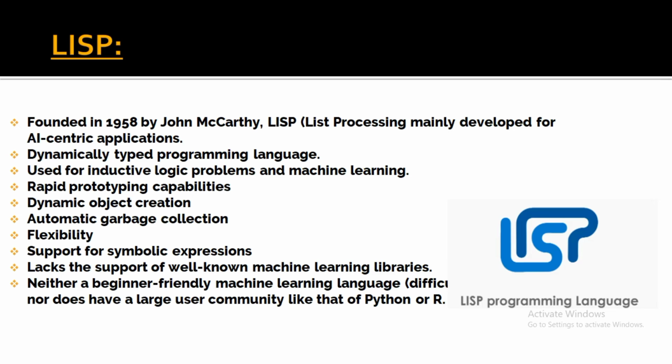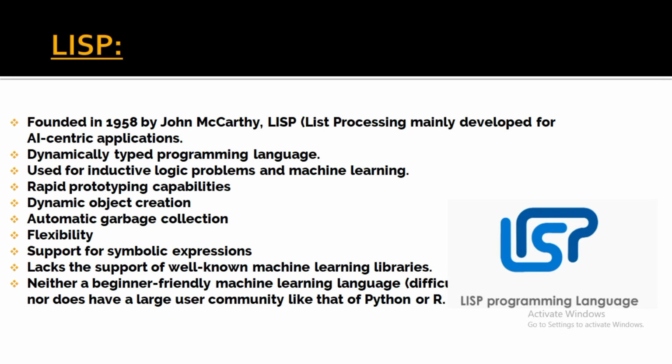Next is Lisp. This is the list processing language, which was developed for AI-centric applications, meaning artificial intelligence related applications, by John McCarthy in 1958. So this is the list processing programming language. It is dynamically typed like the other languages. It can be used for logic related problems and machine learning. Logic related means statistical problems.